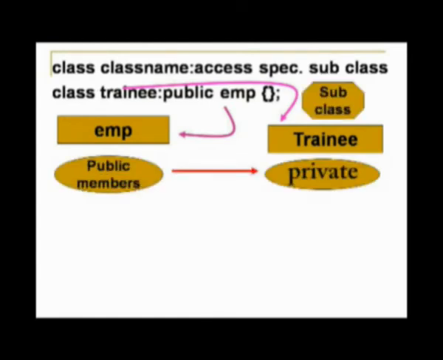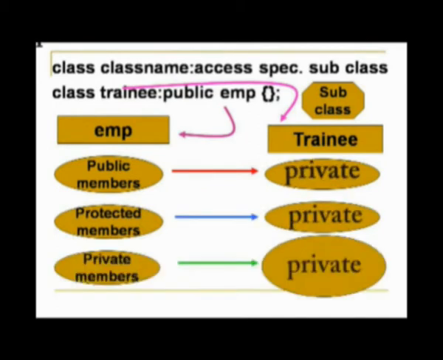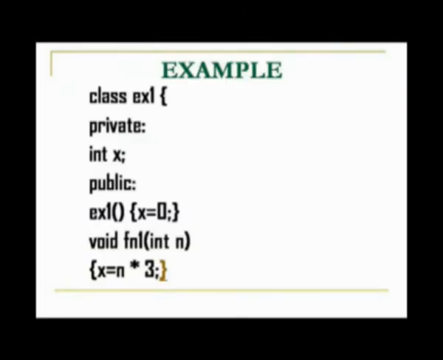Public members also become private here. Protected members also become private. Private members remain private. That is, all three are inherited, but they are not accessible. So we will see one example of this inheritance.